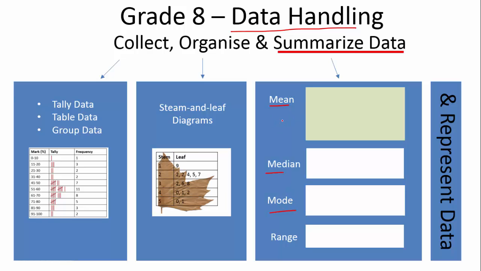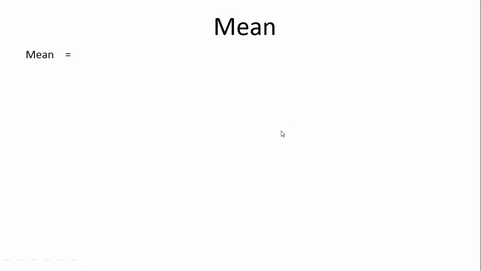I found this very confusing when I was younger, so I'm really going to help you get a good grasp of understanding here. Right, so mean is average, median is middle, and the mode is the most frequent. Now this is what I'm just going to keep showing you at the beginning of each of these videos to really reinforce that the mean is the average amount of terms. It's a much more common term used.